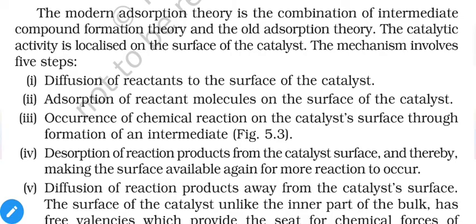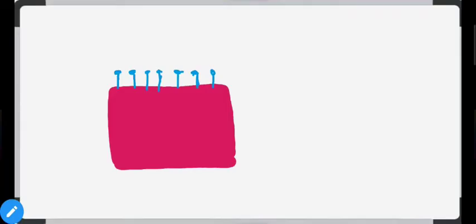Then occurrence of chemical reaction on the catalyst surface through formation of an intermediate. That means particles of gas present near to each other will start reacting with each other like this. That means let us say both of them are combining with each other like this. Okay, so you will get an intermediate like this. This is catalyst reactant intermediate.